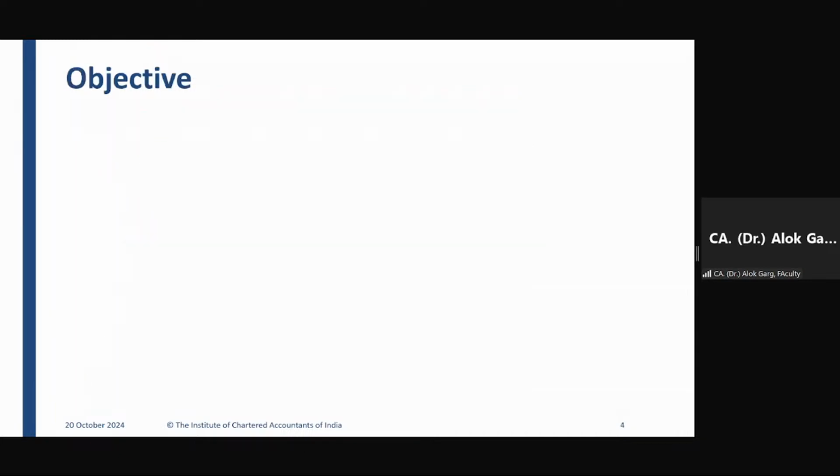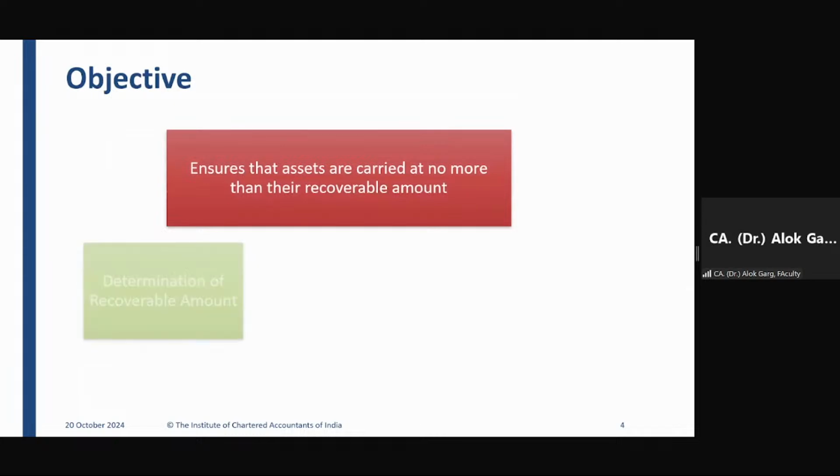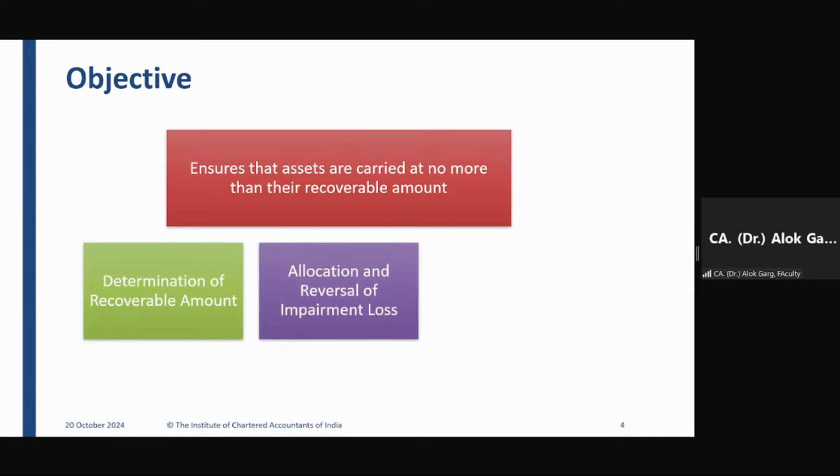Okay. What is the objective of Ind AS 36? The objective is to ensure that assets are carried at no more than their recoverable amount. Friends, you remember the golden rule of accounting? Debit what comes in, credit what goes out. Debit all expenses and losses, credit all income and gains. Yes. Debit the receiver, credit the giver.